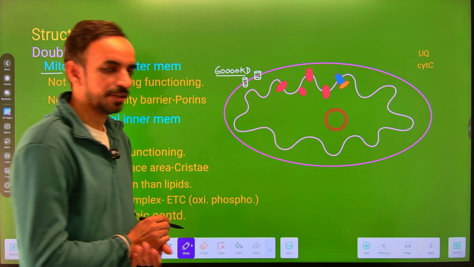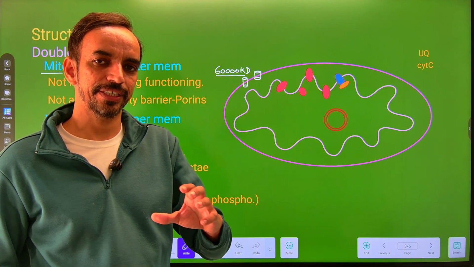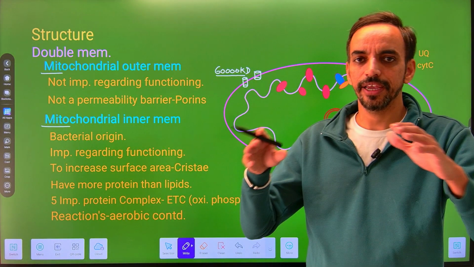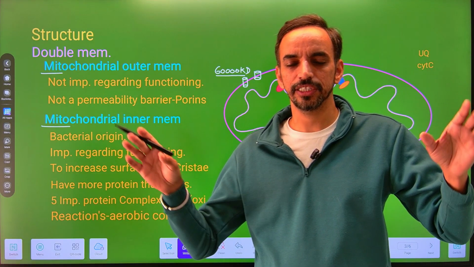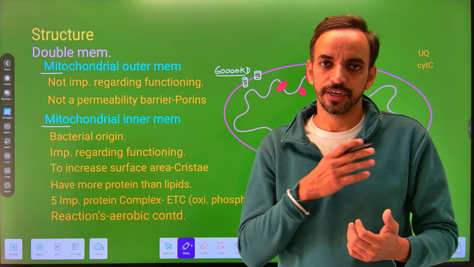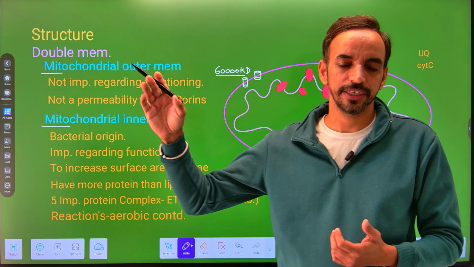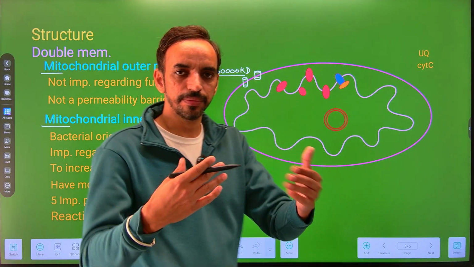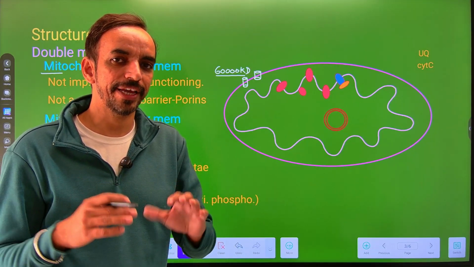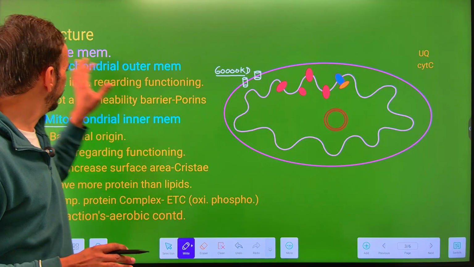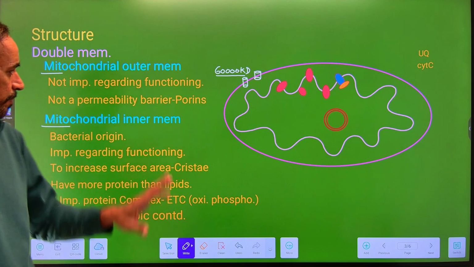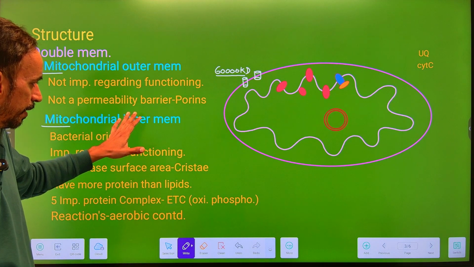and these porins they allow the movement of molecules which are of around 6,000 dalton. So इतने बड़े पैसेजेस हैं कि आप इसको इस तरीके से ले सकते हैं कि एक दीवार है, उसके अंदर खूब सारे आपने दरवाजे लगा दिए। सपोज कीजिए कि 1 किलोमीटर लंबी दीवार है और उसके अंदर आपने 200-300 दरवाजे लगा दिए, तो that particular barrier, it does not remain a barrier. वो बैरियर होते हुए भी बैरियर नहीं है। सो we can say this is not important regarding the functioning of mitochondria, because it is not a permeability barrier.